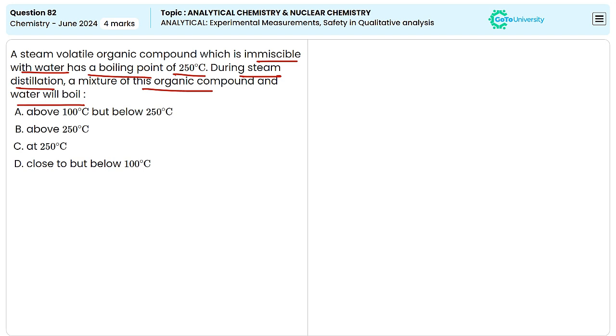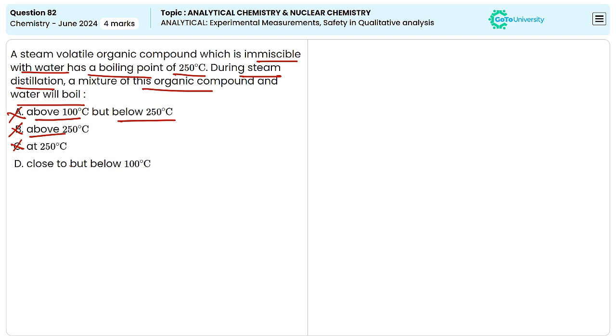Now let's come to the options given here. The first one says the mixture will boil at a temperature above 100 degrees but below 250 degrees. This is not possible because the mixture of two immiscible compounds cannot boil at an individual temperature range. So this is the wrong one. And the second one is above 250. This is also wrong. And the third one is given as at 250 degrees Celsius. This is not possible in this case because both of them are immiscible liquids.